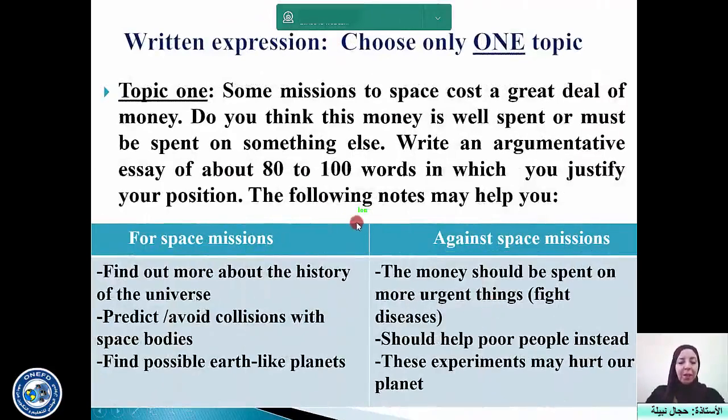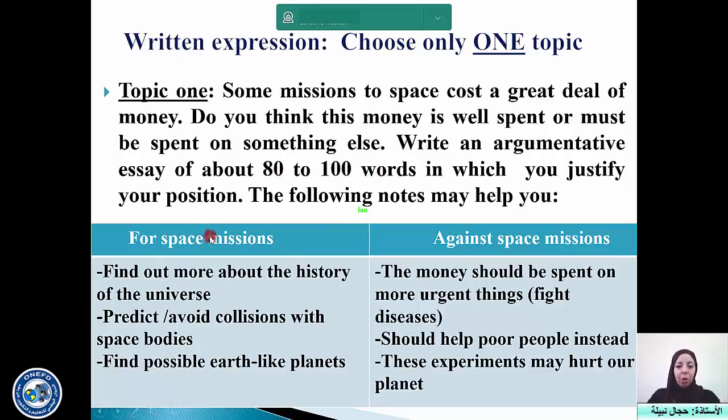Now we reach the last activity, written expression. Choose one of the topics, or of course you can do both since you are at home. Topic 1. Some missions to space cost a great deal of money. Do you think this money is well spent or must be spent on something else? Write an argumentative essay of about 80 or 100 words in which you justify your position.